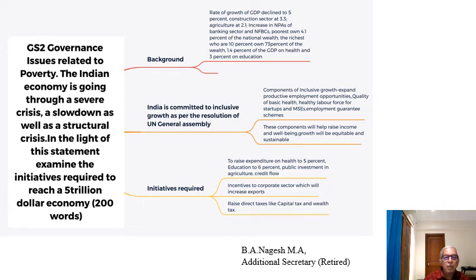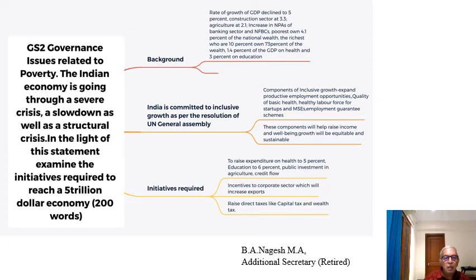As I said, when I was seeing the interrelated syllabus between GS2 governance and economy, a lot of overlapping is there, especially the one part of governance, that is development of the sectors like health, education, then poverty, hunger, human resources. They are linked to the economy part also.